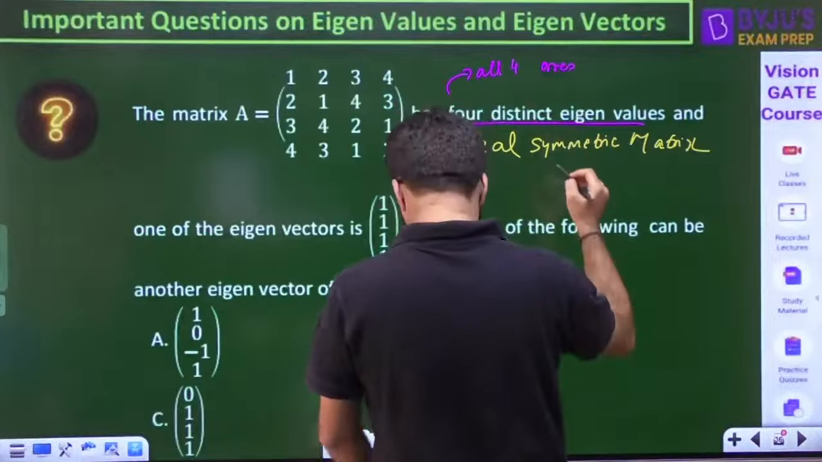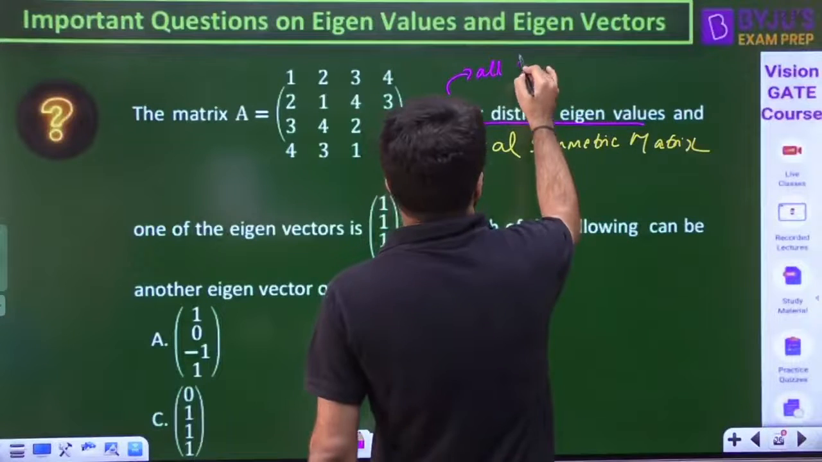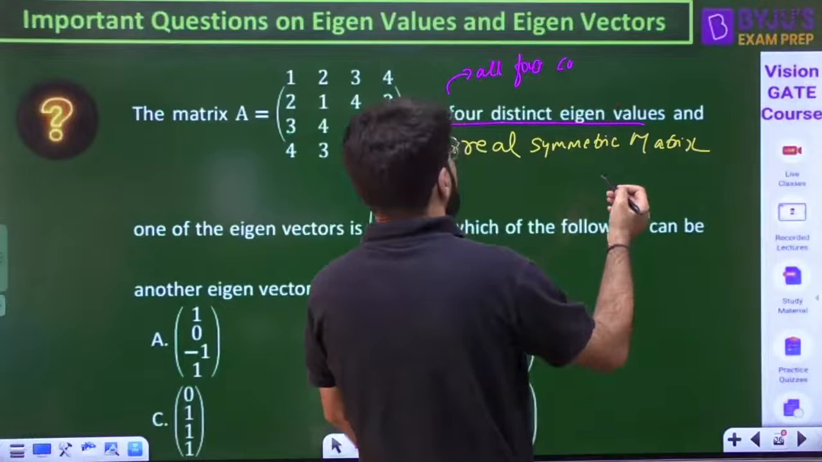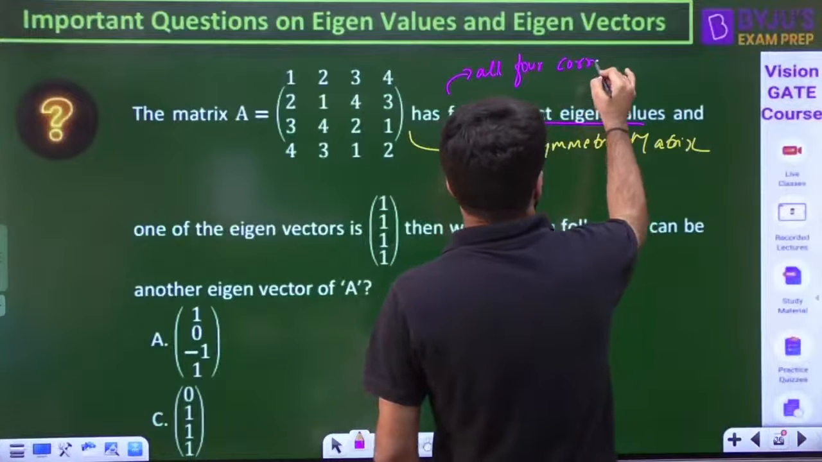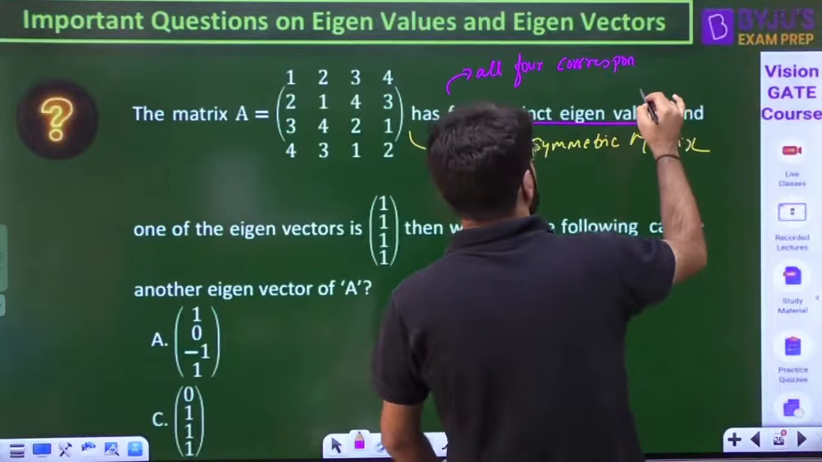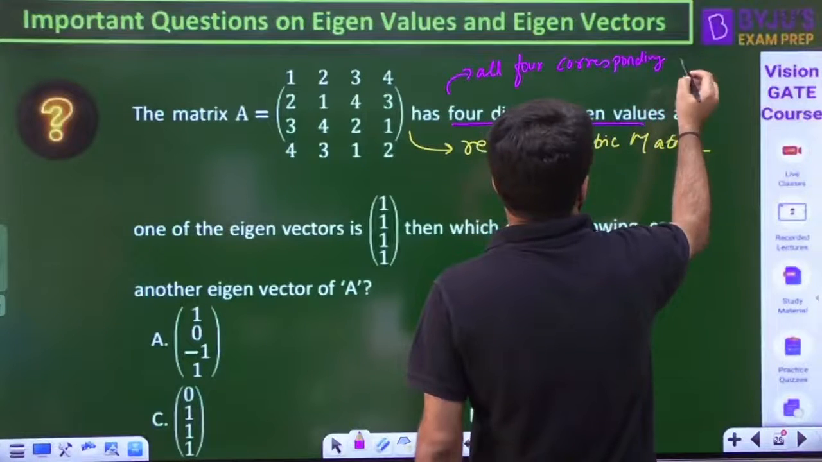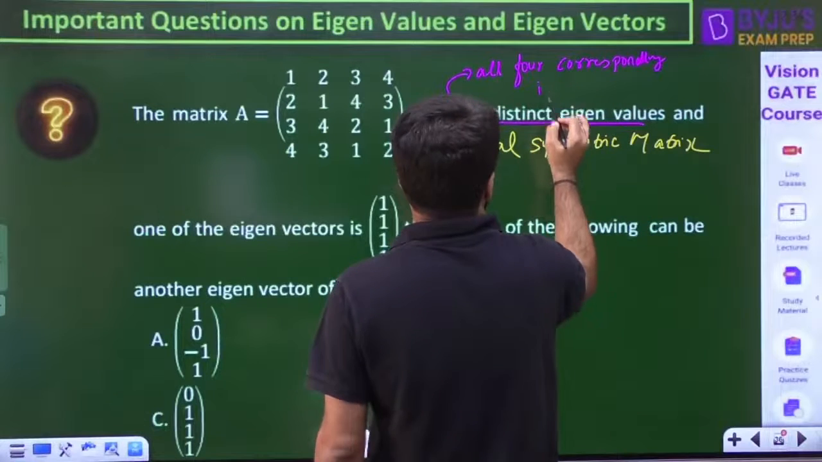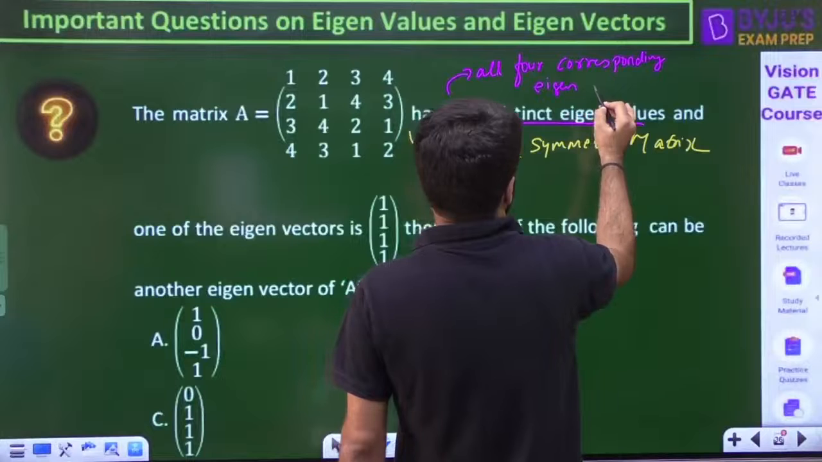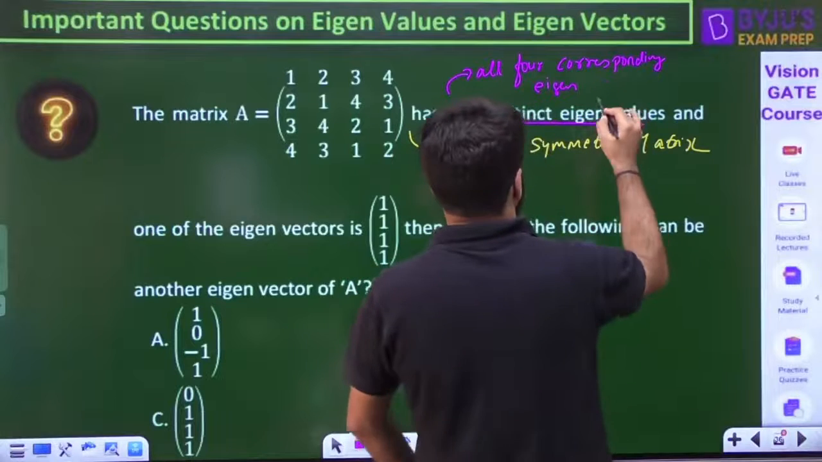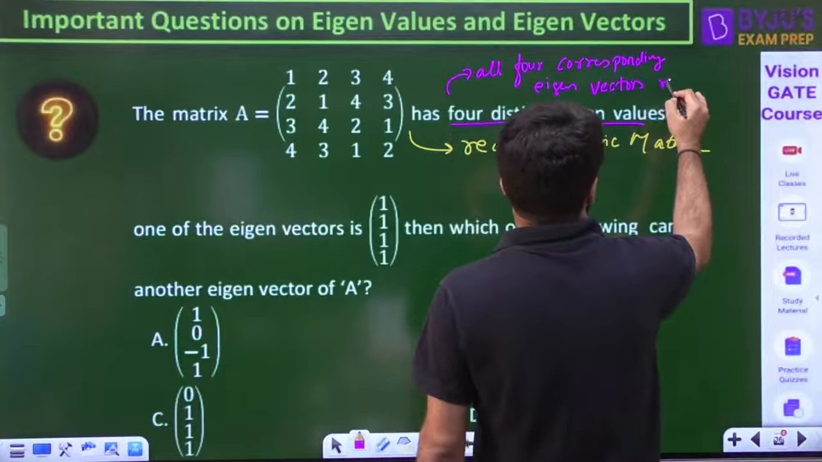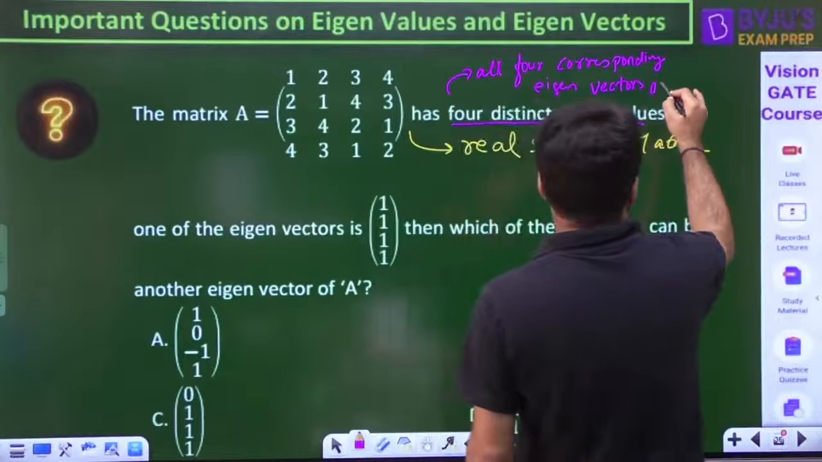All 4 corresponding eigenvectors will be orthogonal.